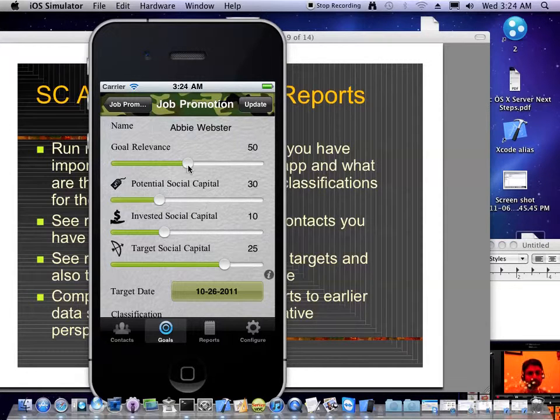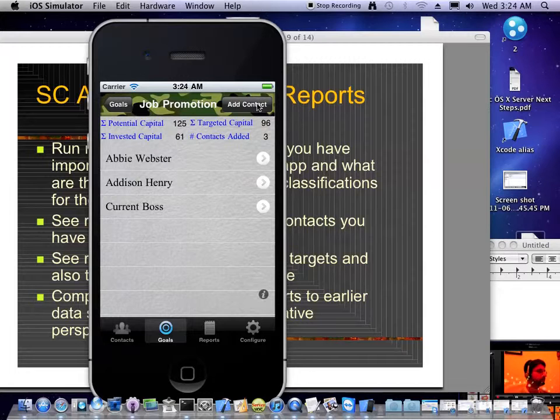This is a subjective decision. This is allowed for users to calibrate the importance of the contact to a given goal. This can be changed for each goal. So if I were to associate Abby to another goal, in that goal the goal relevance of Abby might be different, and I could have a different value set up in that goal for Abby. Alright, so let me update that. Okay, so now I've got a certain set of cumulative values for this goal.